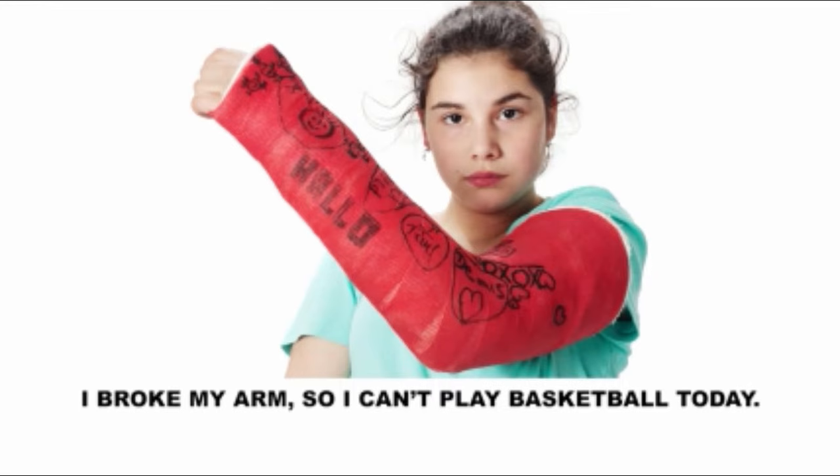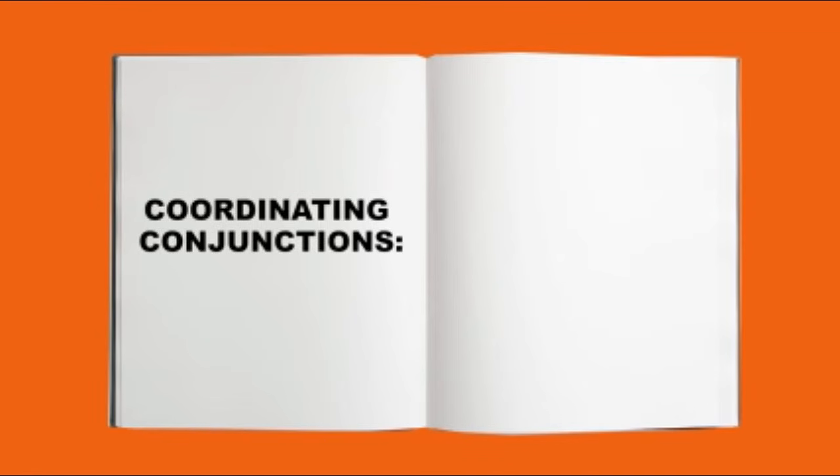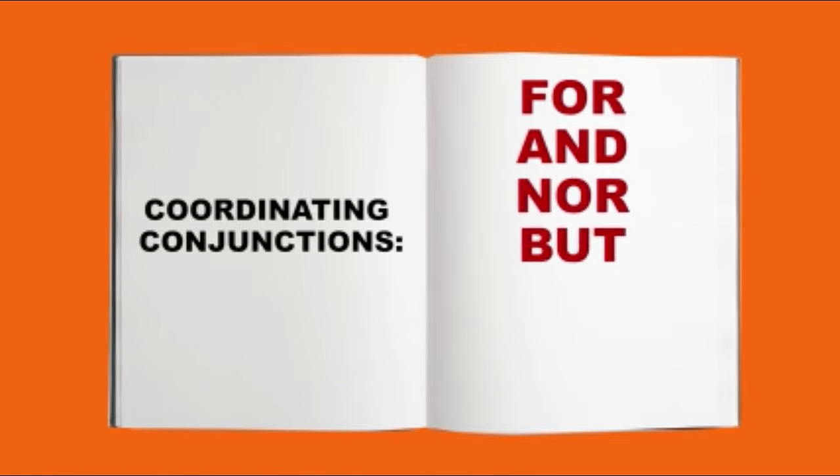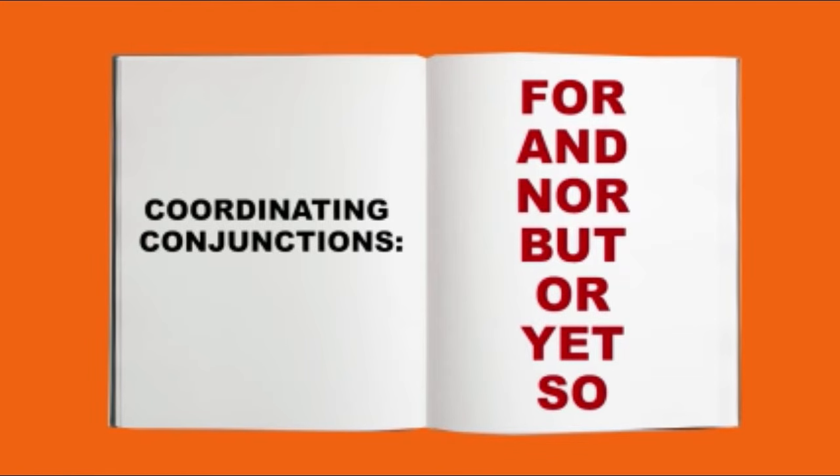Let's look at this sentence. I broke my arm, so I can't play basketball today. In a compound sentence, the 2 independent clauses are joined with a comma and a coordinating conjunction. A conjunction joins words and sentences together. Coordinating conjunctions are the words for, and, nor, but, or, yet, so.